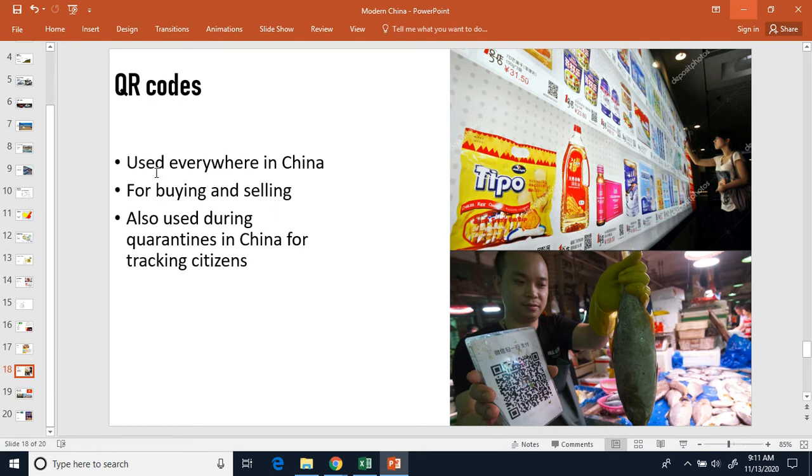QR codes, they're everywhere in China. They're used all the time. They use their QR code readers on their phones all the time for stuff, as it's used for buying and selling. They also use the QR codes for tracking citizens as well. So when you purchase something, it gives you a ping where that purchase took place. So China also does use it for tracking citizens. They use it for tracking them, especially during the quarantines in China, during the entire COVID thing. They have used these quite extensively to track people as well.